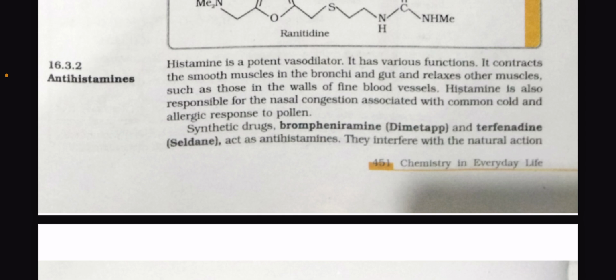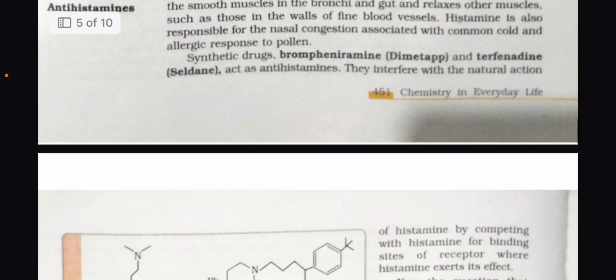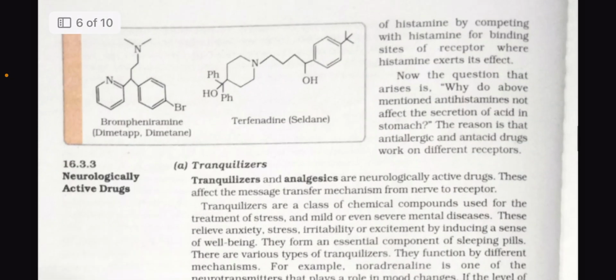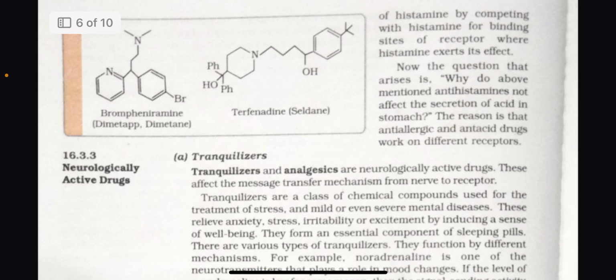Synthetic drugs brompheniramine, Dimetapp, and terfenadine, Seldane, act as antihistamines. They interfere with the natural action of histamine by competing with histamine for the binding sites of receptors where histamine exerts its effect. Now the question that arises is why antihistamines do not affect the secretion of acid in the stomach? The reason is that anti-allergic and antacid drugs work on different receptors.